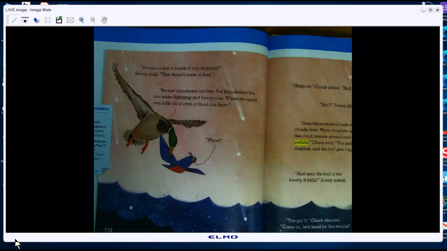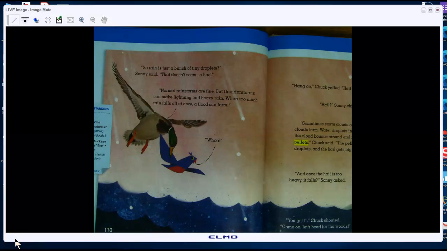Sometimes storm clouds called cumulonimbus, remember those are the big, tall ones we learned about in science? Clouds form. Water droplets in the highest part of the cloud bounce around and freeze into tiny pellets, Chuck said. Then the pellets hit the water droplets and the little water droplets freeze to them and the hail gets bigger. And once the hail is too heavy, it falls, Sunny asked. You got it, Chuck shouted. Come on, let's head for the woods.